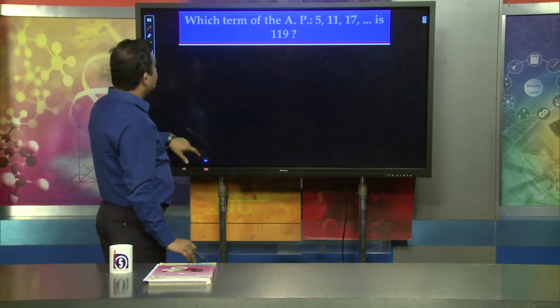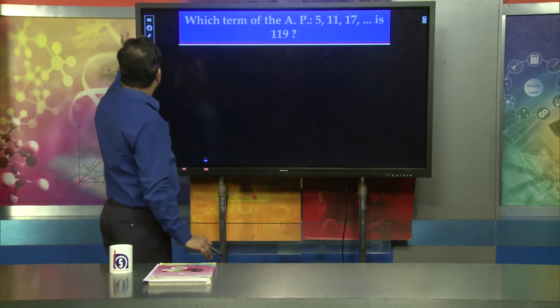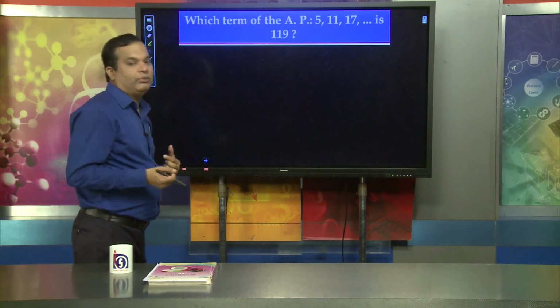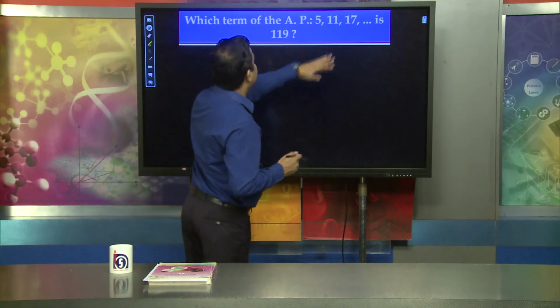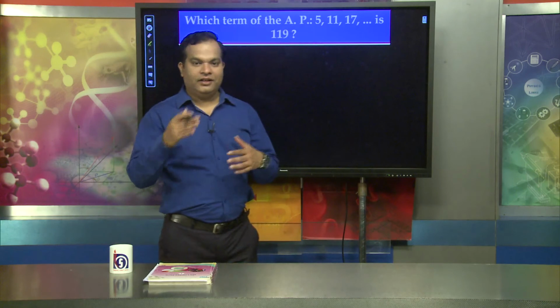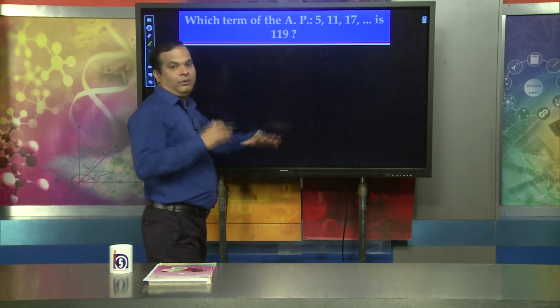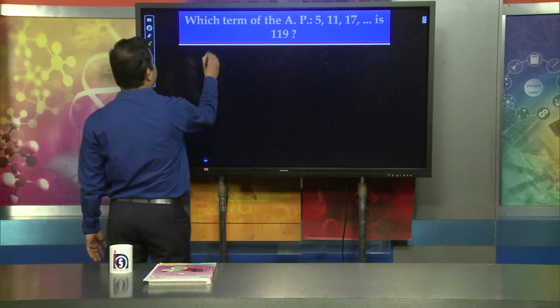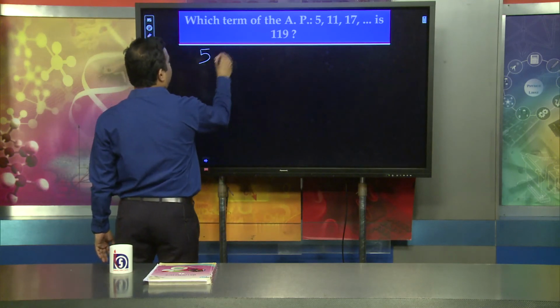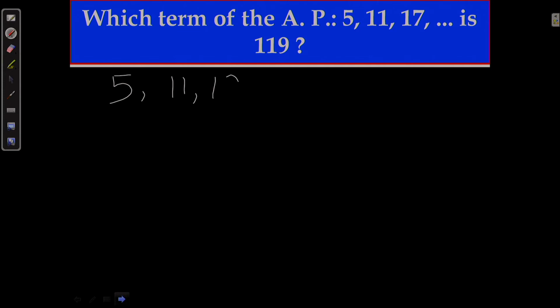Dear learners, another thing: the same formula, but another quantity we are going to find. Here, which term of the arithmetic progression is given? Look at another arithmetic progression: 5, 11, 17, and so on, and the question is asking which term is 119.